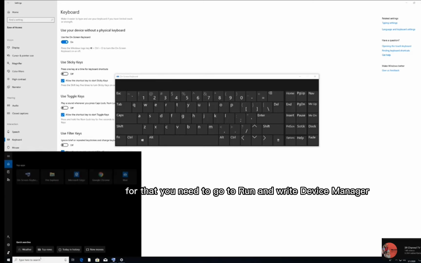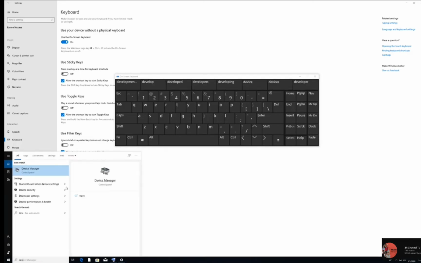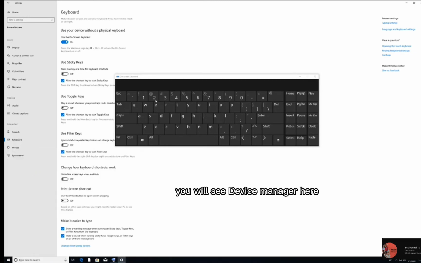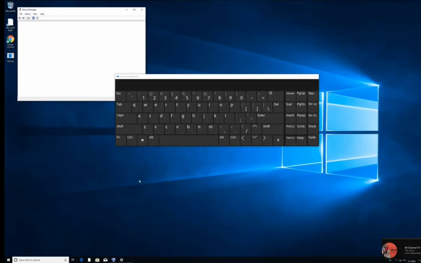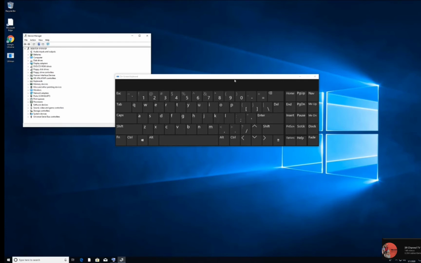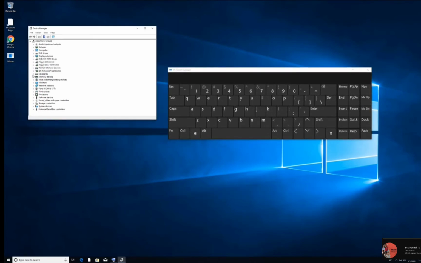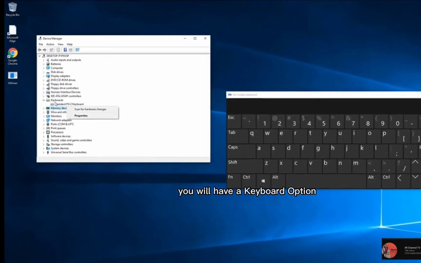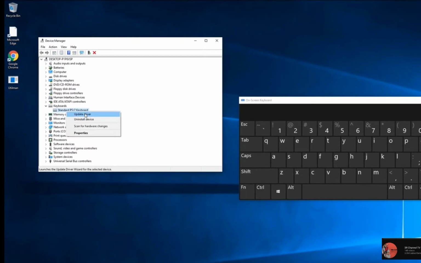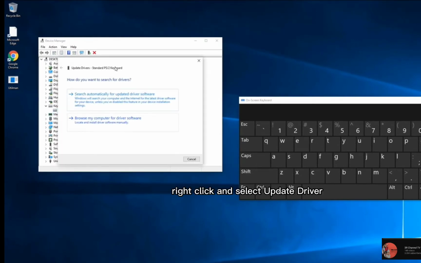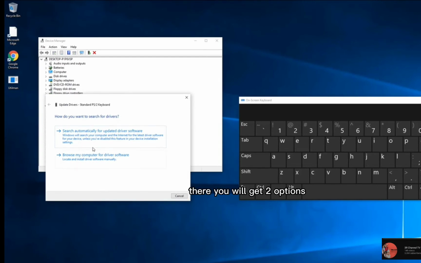For that, you need to go to Run and write Device Manager. When you write Device Manager, you will see Device Manager here. Just click there, and your Device Manager will be opened. Once you have Device Manager on, you will have a Keyboard option. Click on Keyboard option, right-click and select Update Driver. There you will get two options, Browse my computer or Search automatically.